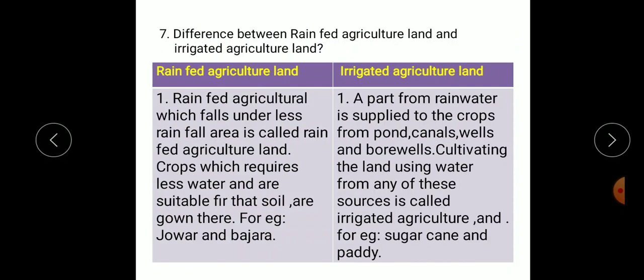Irrigated agriculture land: apart from rainwater, water is supplied to the crops from ponds, canals, wells and bore wells. Cultivating the land using water from any of these sources is called irrigated agriculture, for example, sugarcane and paddy.